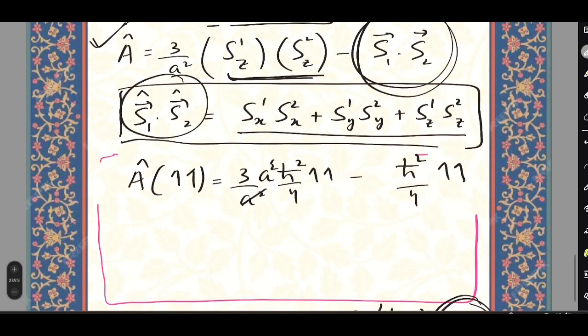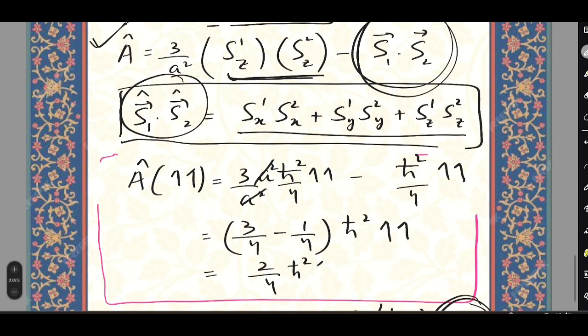So a square cancels out, and we'll have 3 by 4 minus 1 by 4 times h square up. So it is simply 2 by 4 h square up, equal to 1 by 2 up.